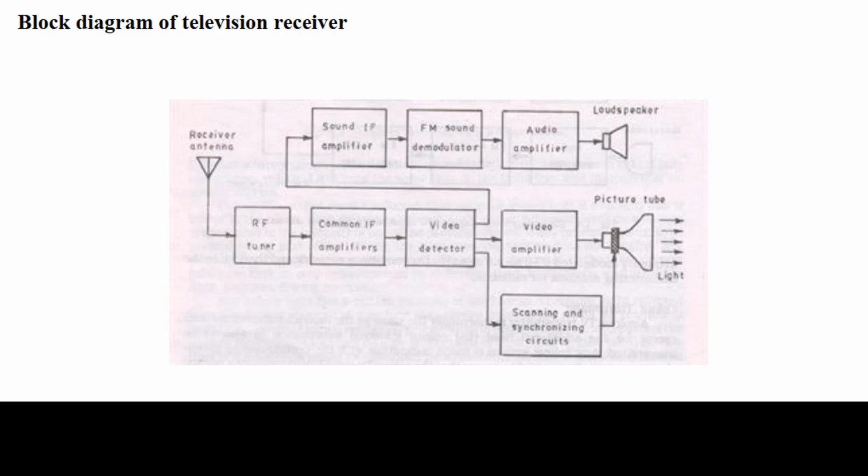The master oscillator in both generates an RF carrier frequency. Generally, a master oscillator generates a sub-multiple of the carrier and then drives harmonic generators, that is frequency multipliers. These things are there in the transmitter end.